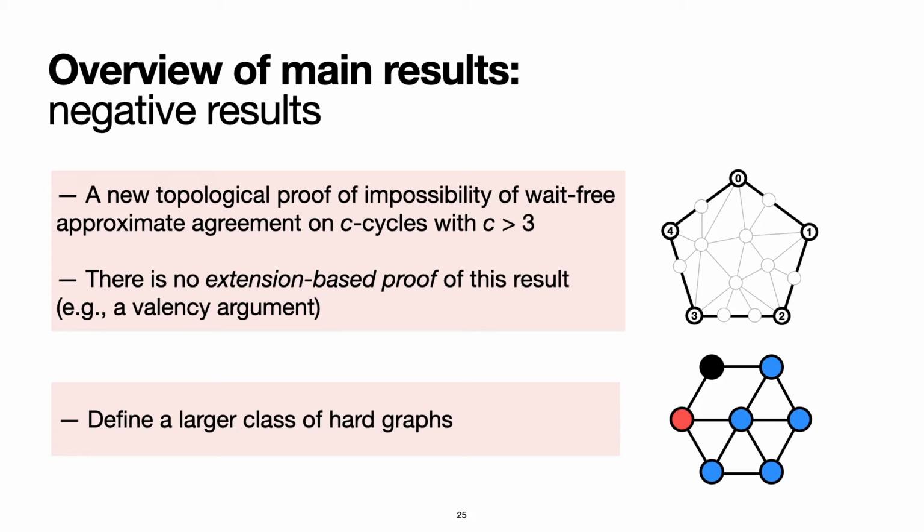Informally, this means that unlike for consensus, there are no simple valency-based arguments to show the impossibility of weight-free approximate agreement on cycles. Finally, we give a new large class of graphs on which there is no weight-free protocol for approximate agreement.